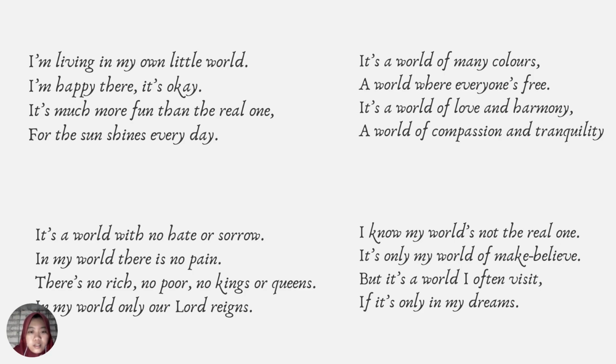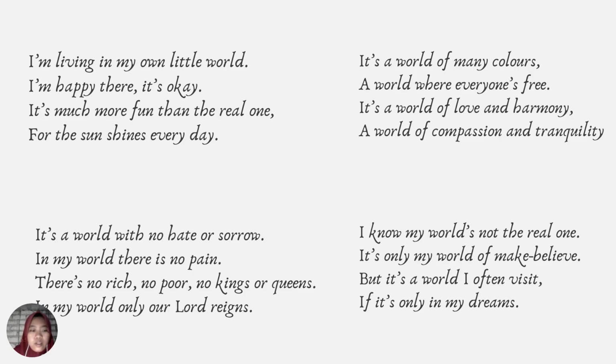Okay. The third stanza, I think the imagery that I get from this stanza is about a world of many colors, or a world of compassion and tranquility. It means the poet, the writer, likes a world that has love and harmony.